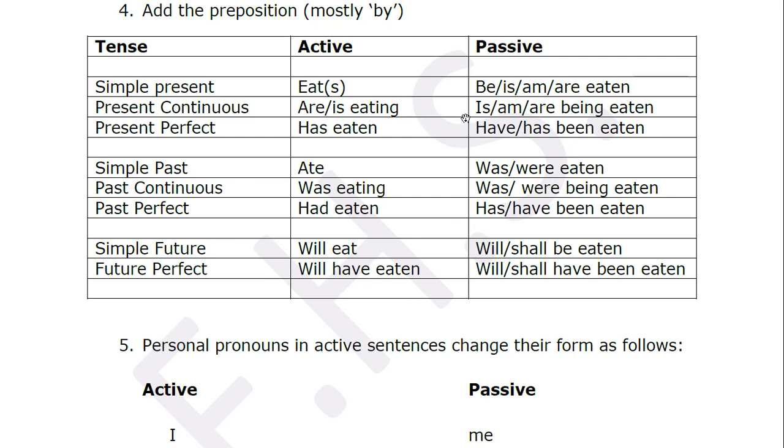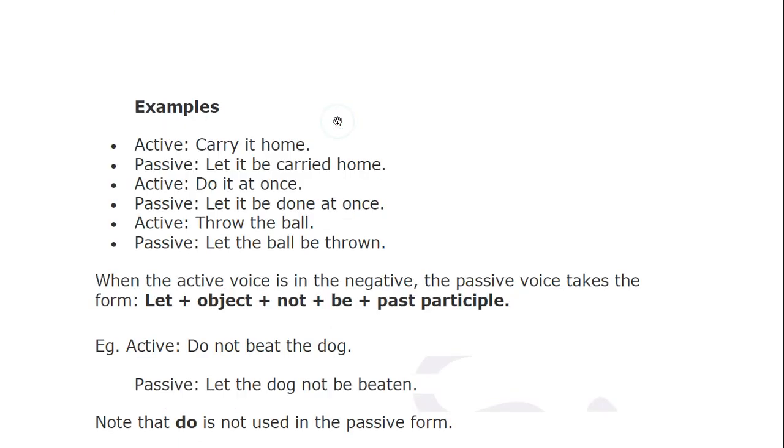Clear? Okay. Next is simple past. In the active you have ate, and in the passive, were or was eaten. Past continuous, was eating.